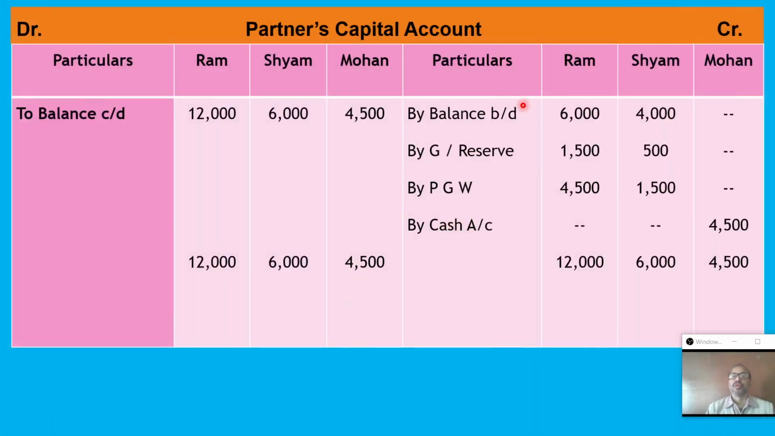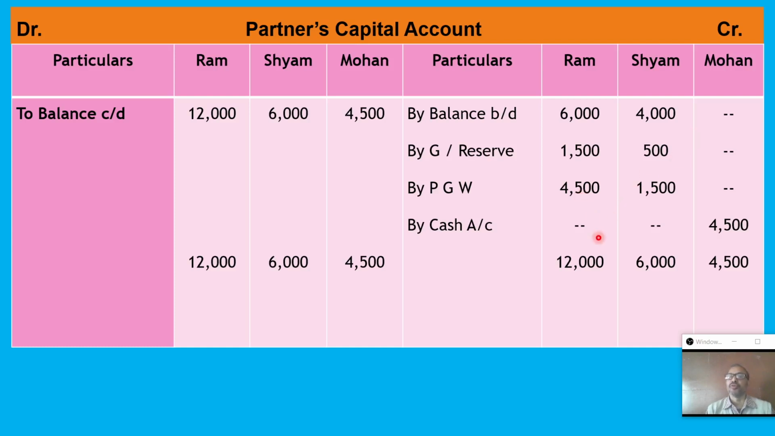So by balance BD 6,000, 4,000. Generally job 1,500, 2,000 is there in their old ratio 3:1. That is here 1,500 and 100. Goodwill also here, goodwill value is his share of premium of goodwill, that is 6,000, that is distributed under sacrificing ratio. Here old and sacrificing are same, so therefore by PGW 4,500 and 1,500 goes to RAM and SAM respectively.